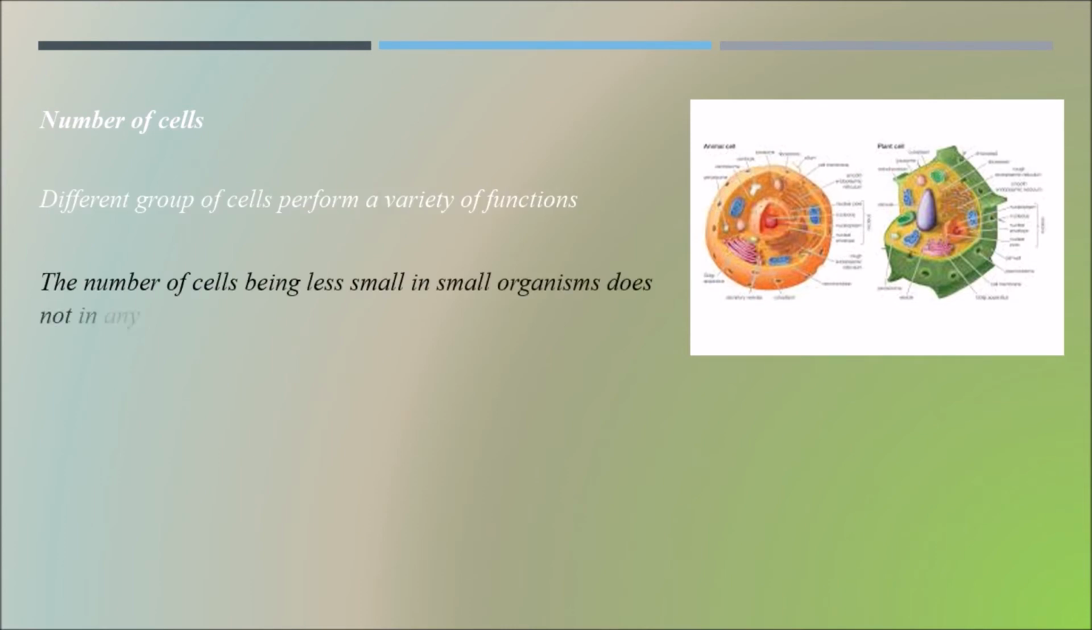The number of cells being small in small organisms doesn't in any way affect the functioning of the organism. So what I wanted to say here is that even if the number is less in small organisms, the number of cells may vary, unicellular or multicellular, large or small animals, but it does not affect in any way the functioning of the organism, like its various metabolic activities.